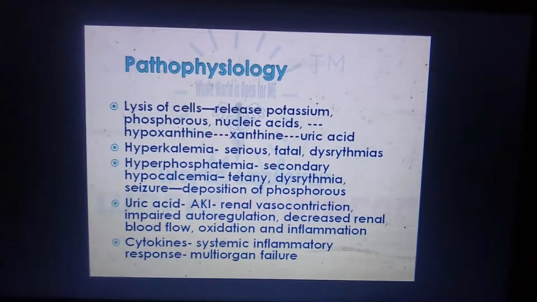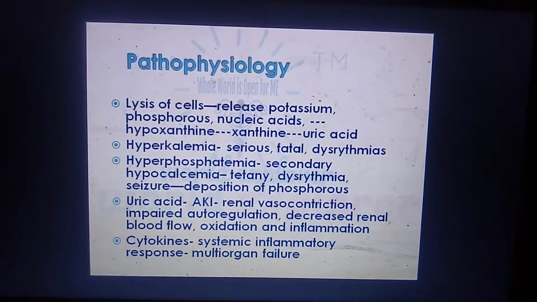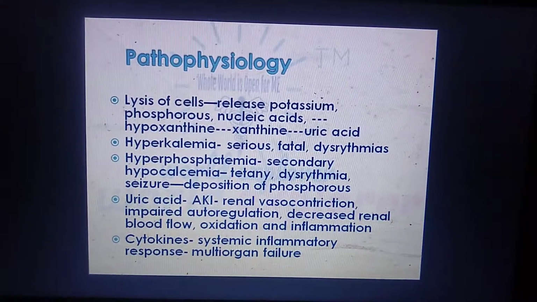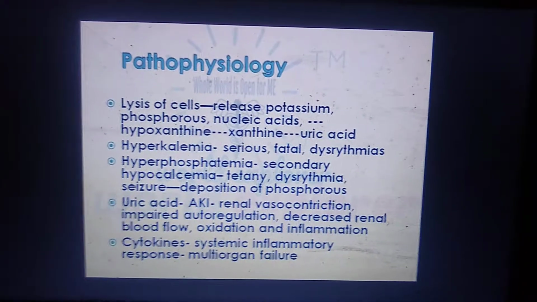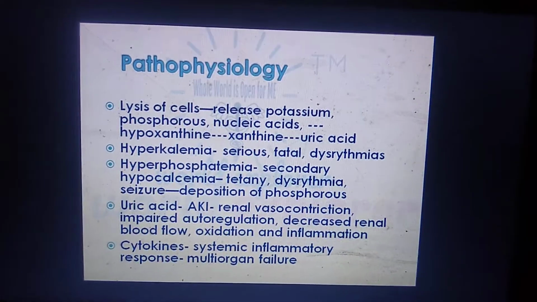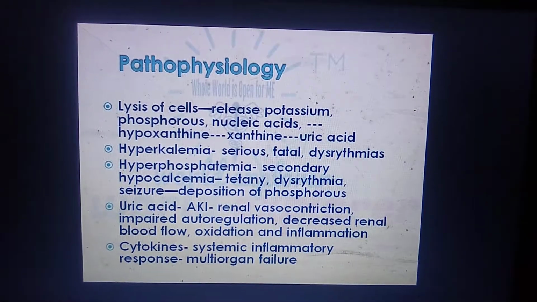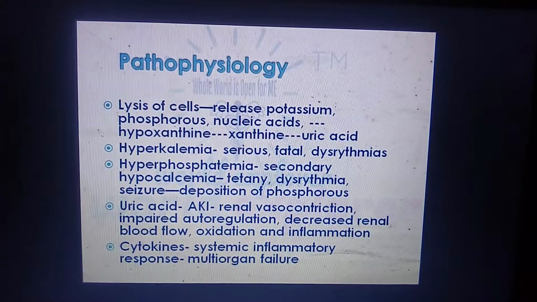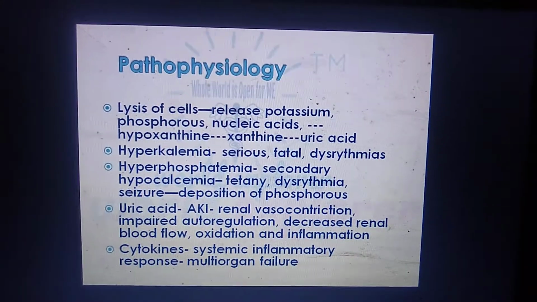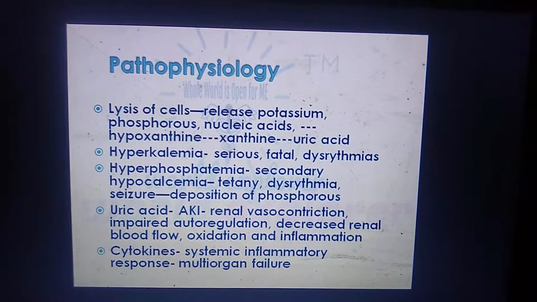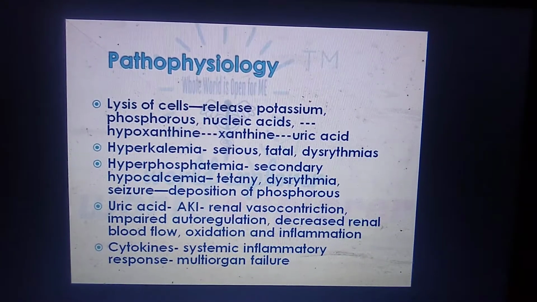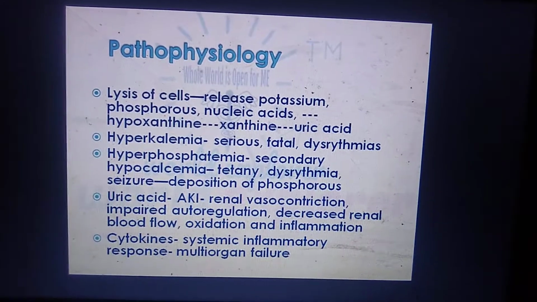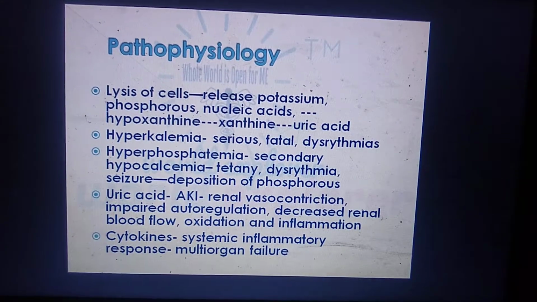Now we can see what is the pathophysiology. If there is lysis of cells, there is a release of potassium and phosphorus, nucleic acids, etc. These are metabolized to hypoxanthine and then to xanthine, and then the final product is uric acid. Now when this uric acid deposits in the kidneys, it causes renal impairment, and it even leads to acute kidney injury. And all of you know that hyperkalemia is very serious and fatal, and it even causes dysrhythmias. If there is hyperphosphatemia, it can also deposit in the glomeruli or kidney, and it even causes tetany, dysrhythmia, seizure, etc.